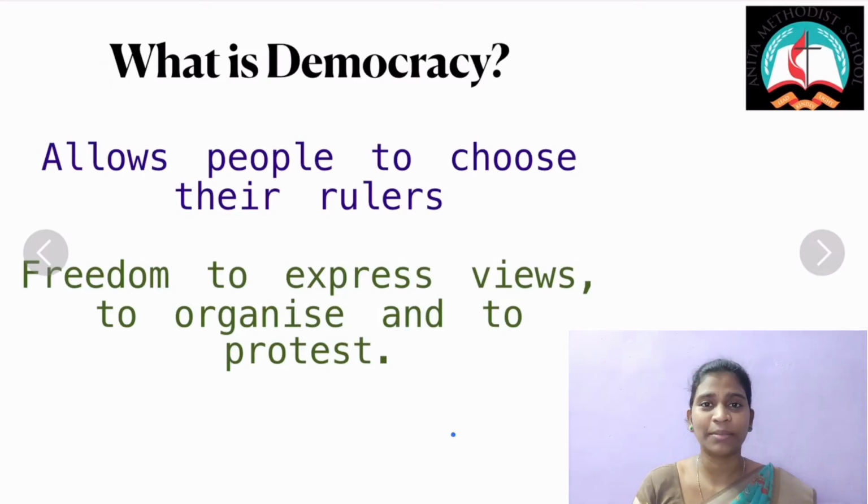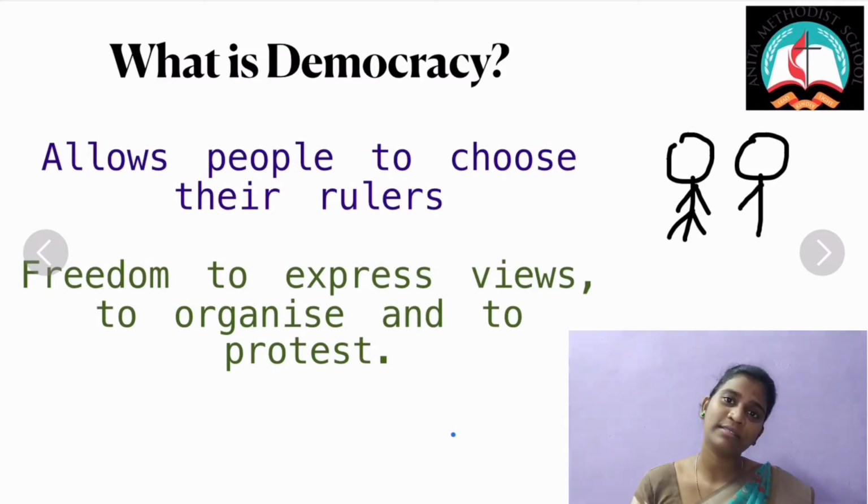Democracy is where the people in the country elect their representatives by themselves. It is the government which is in the hands of people, where people elect their representatives in two ways: directly and indirectly, which is also called the representative way.